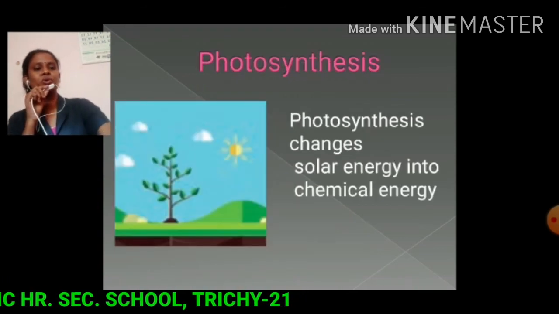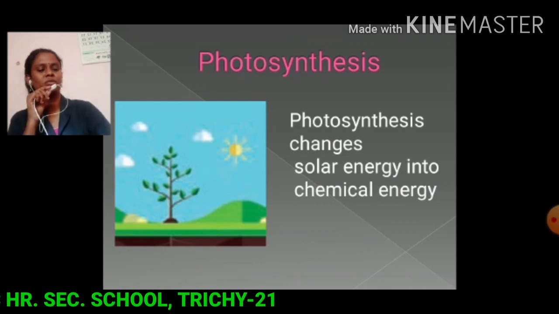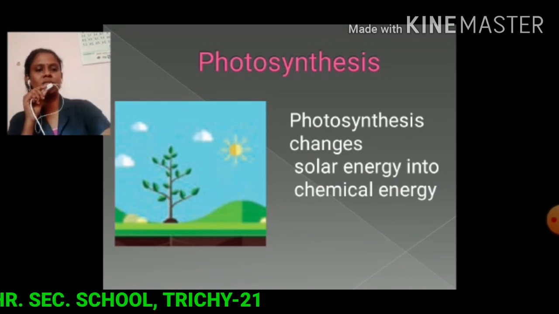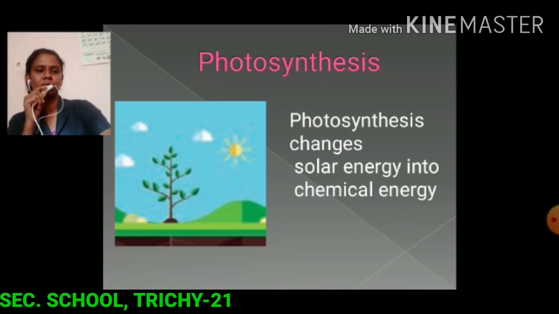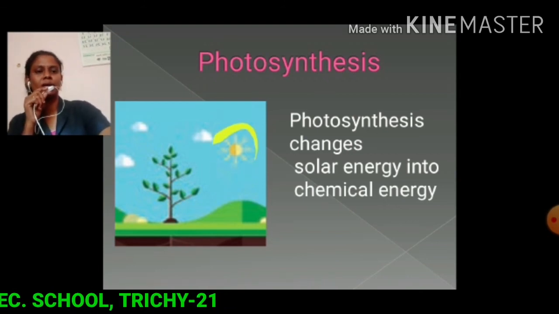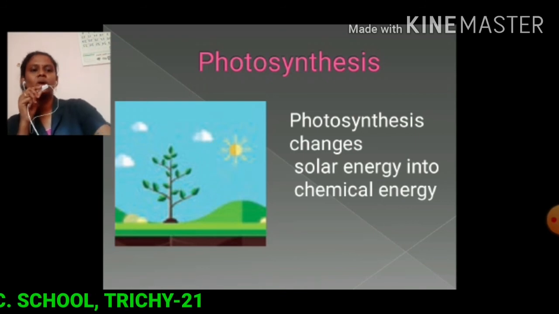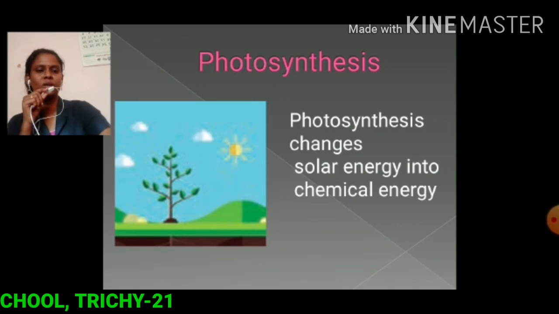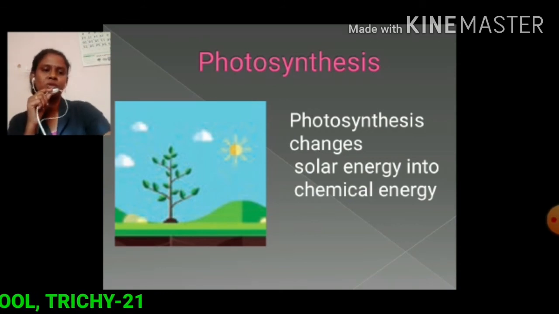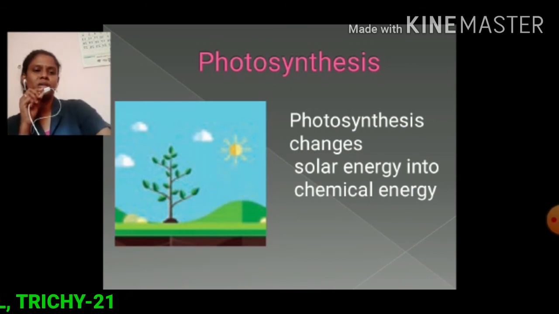Next, photosynthesis. We know that photosynthesis is a process in which plants prepare their own food by using solar energy. Here solar energy is converted into chemical energy, which is stored in the plants as food. So here solar energy is converted into chemical energy.